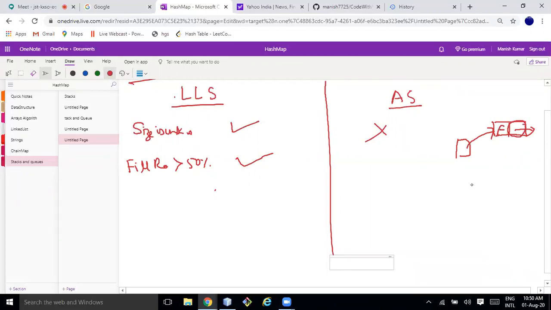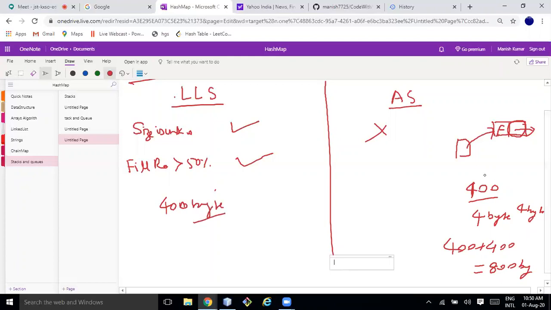If you have 100 elements and each takes 4 bytes, and the memory allocation to point to the node also takes 4 bytes, then you are using 400 bytes plus 400 bytes, so actually 800 bytes. But here in this case you will be using only 400 bytes.